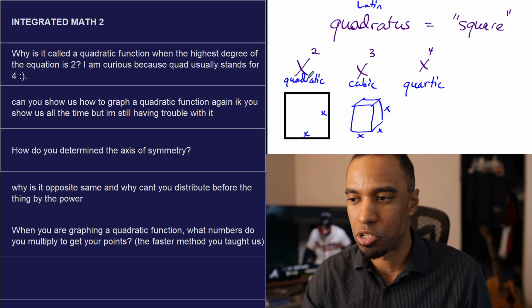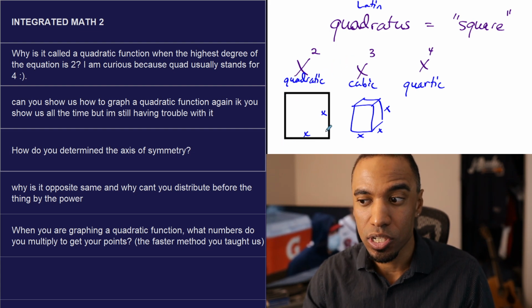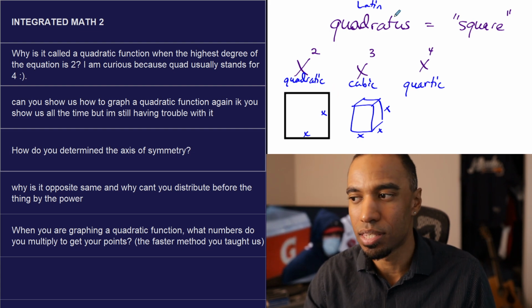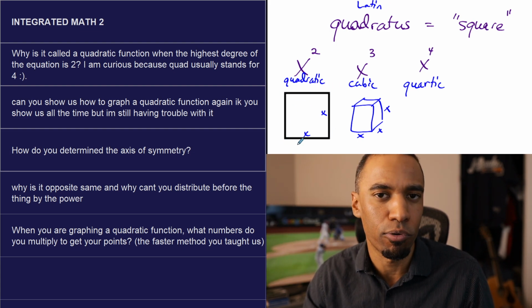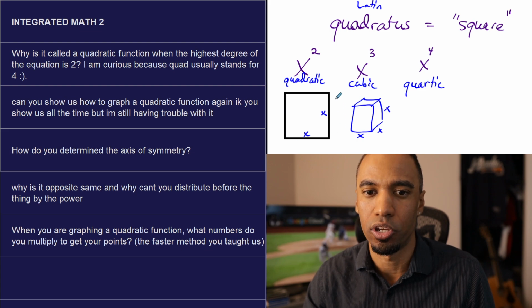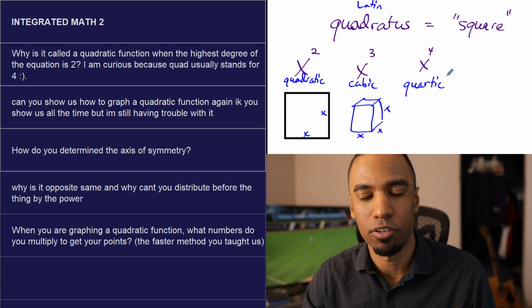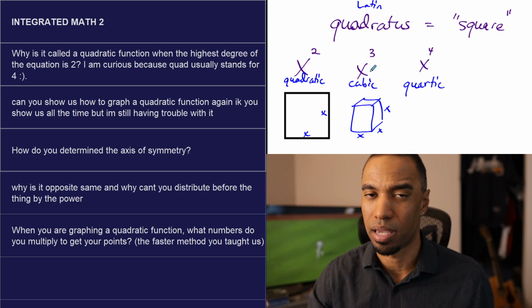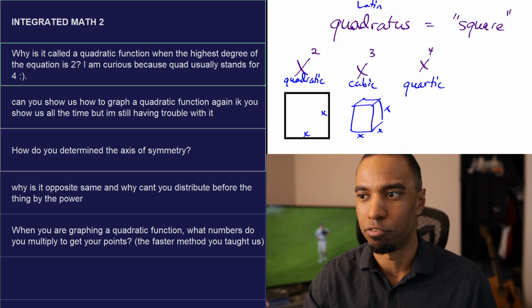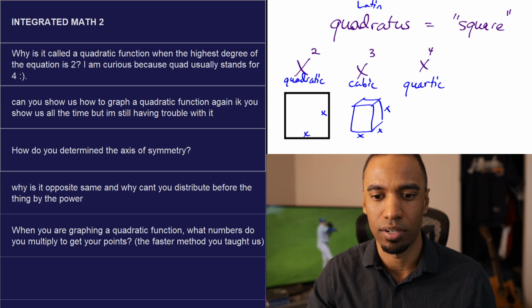Quadricep, the 4 muscles, quad, all that. Hey, 4 sides. That's why quadratic is square, that's why you do it. 4 sides to it. That's where your 4 can come from. The square comes from the idea of the square. Quadratic versus quartic. There it is. That was a great question, by the way, because that is something that can confuse people. Some people might think it's x to the 4th. In this case, it's not.